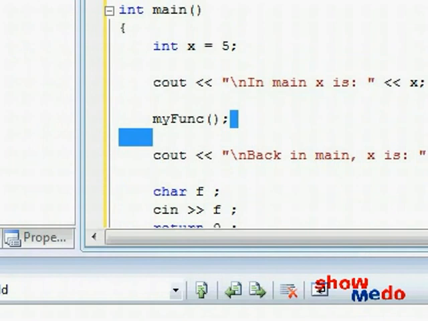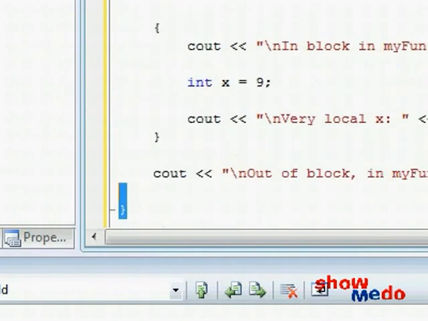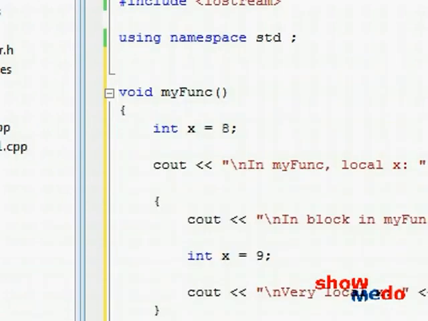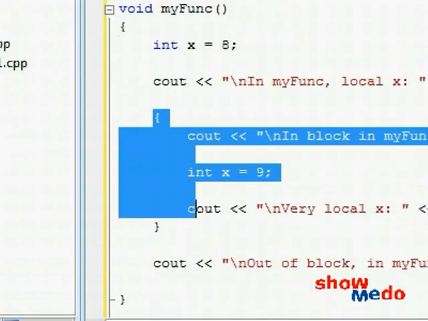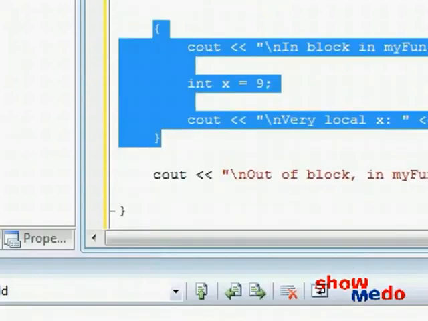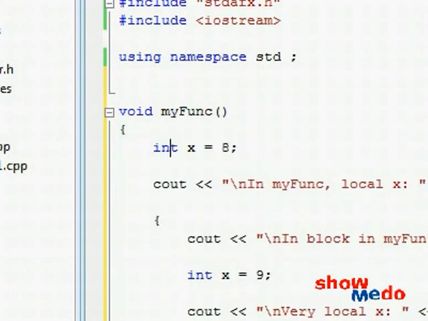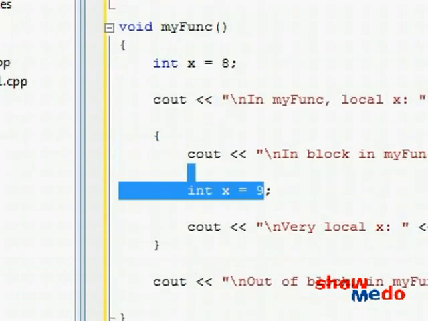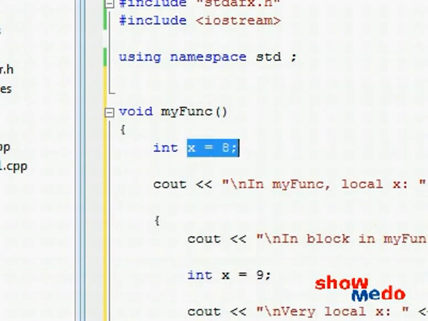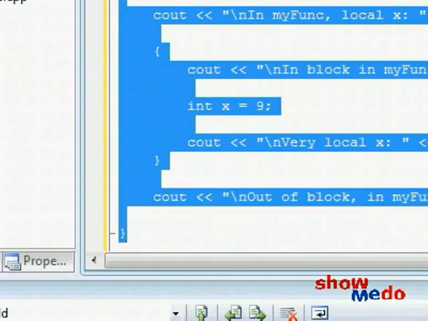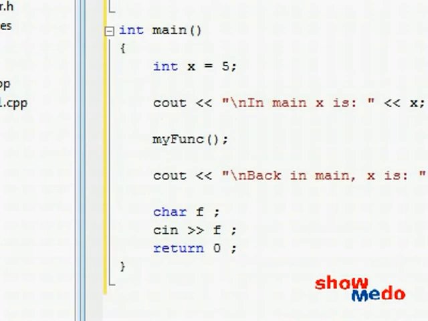And along with that, anything that ever existed, that ever was created inside of this world over here, and even inside of the whole world of my function, everything gets destroyed. So this x was already destroyed before, but now even this x over here will be destroyed along with the whole world of my func. And we come back to where we came from.